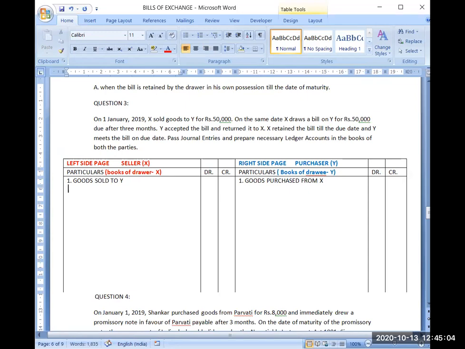Now X will be recording this transaction. So what will be the journal entry?